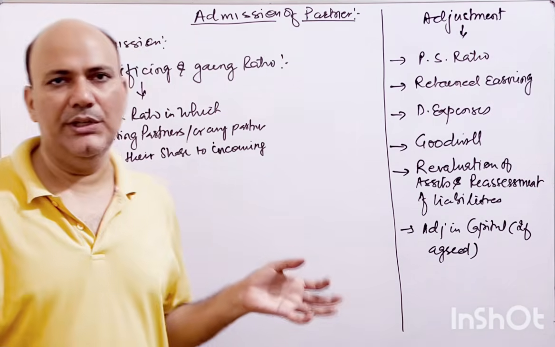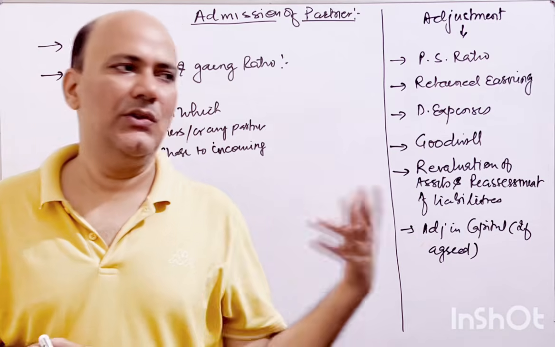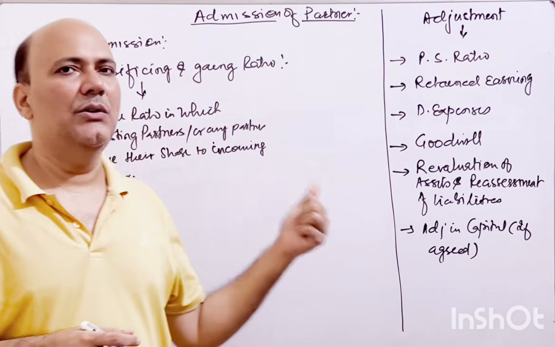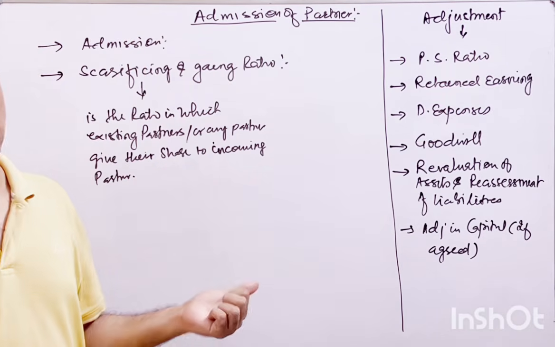Whatever the ratio is, if the deed is silent, then obviously they have to give according to their old profit sharing ratio to the new partner.